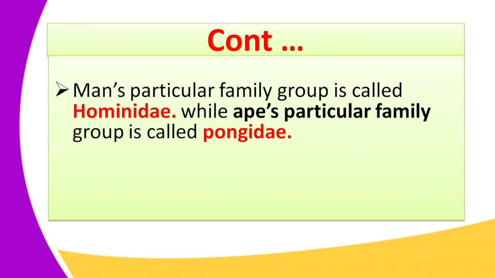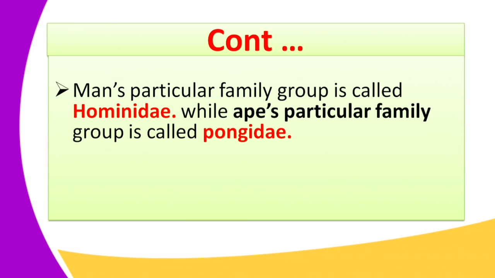Now because we have said primate comprises man and ape, the two form a primate. Man's particular family group in that primate was known as the hominidae.